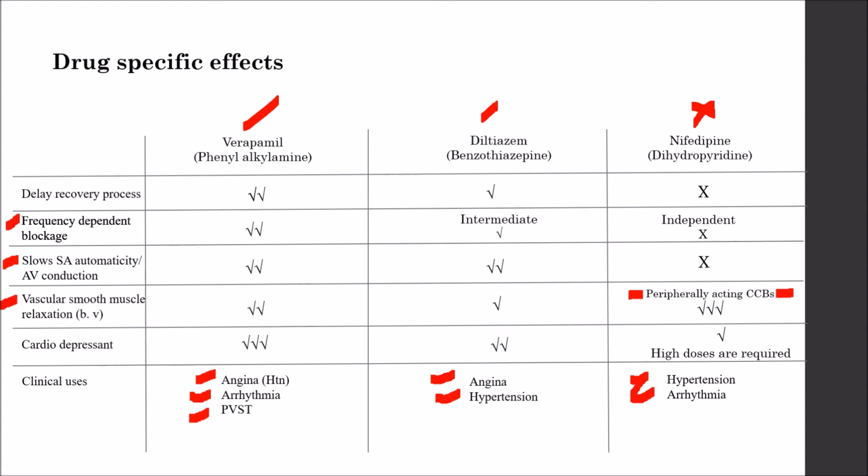Now, considering each individual drug with respect to its uses, verapamil has maximum cardiodepressant activity and it produces a prominent vasodilation, so it can be used in hypertensive cases. It can also be used in angina and paroxysmal supraventricular tachycardia. In conditions like hypertrophic obstructive cardiomyopathy, we want hyperactivity to be reduced. So we can use verapamil, as it has maximum cardiodepressant activity and will be very effective in decreasing the heart activity that is overactive at that moment.